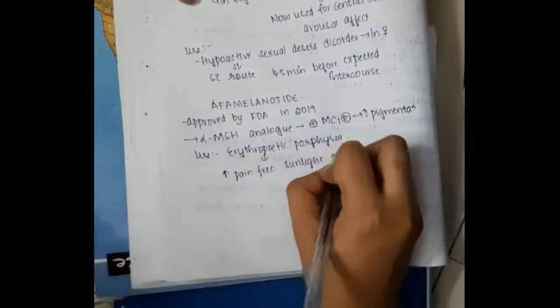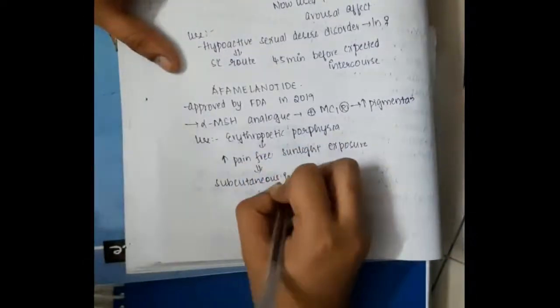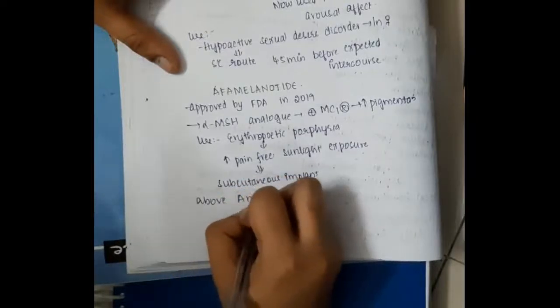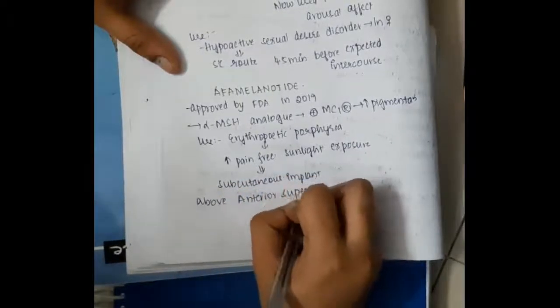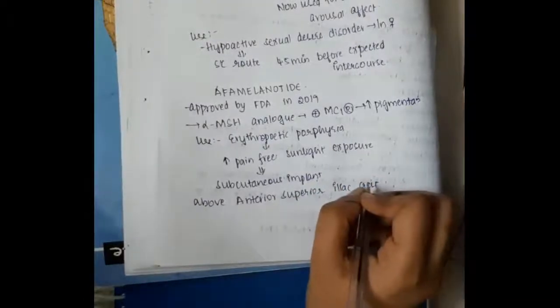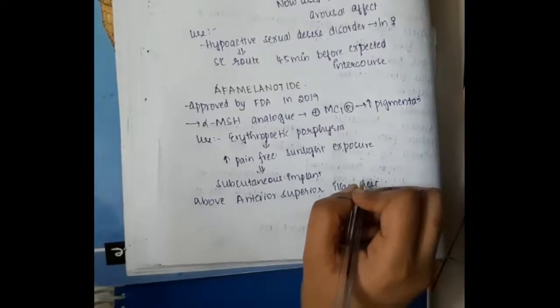It is used in erythropoietic protoporphyria. Thus, it increases pain-free exposure to sunlight. It can also be given as a subcutaneous implant, in this case over the anterior superior iliac crest. So this is about melanotide.